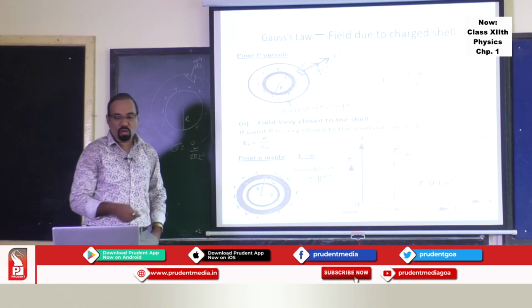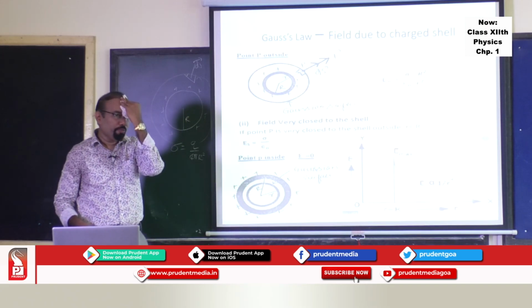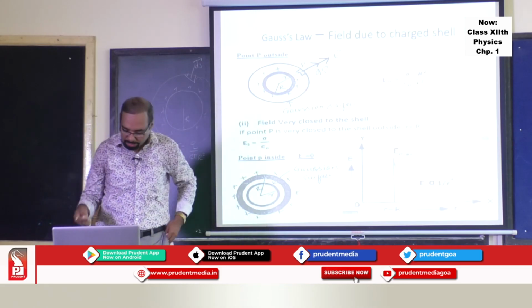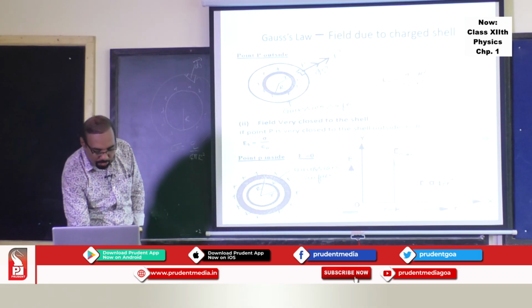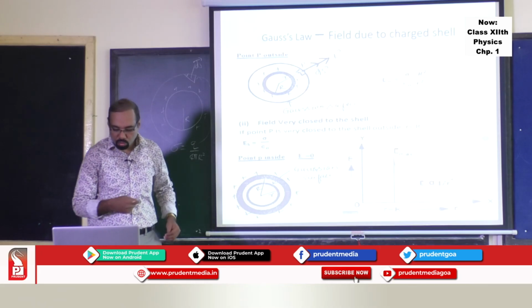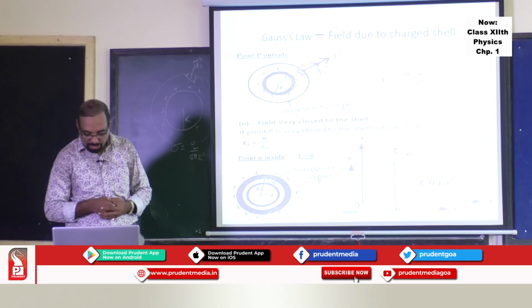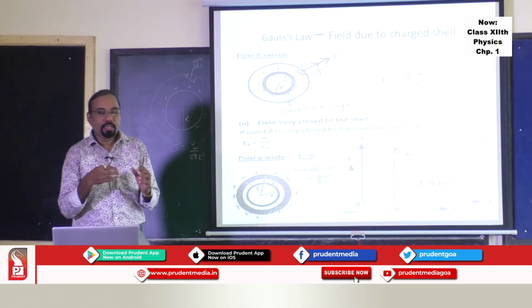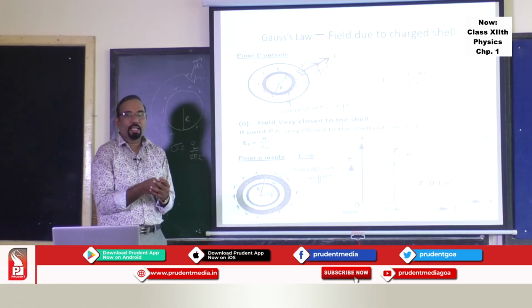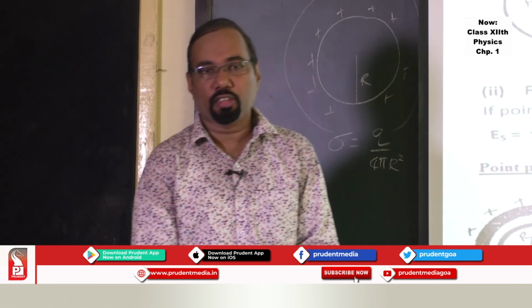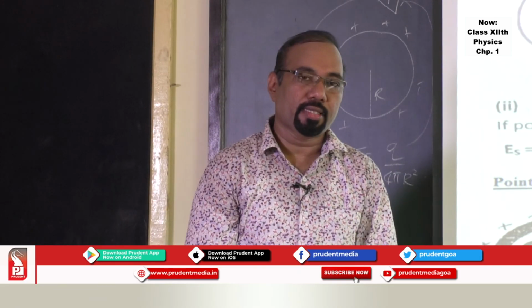So this is more or less the whole of chapter 1, and we can understand the important concepts behind this. One can go through the NCERT book and do it, and one can refer to some other books also and understand. Now, all this, we can actually study more applications of, more detailed physics in this.